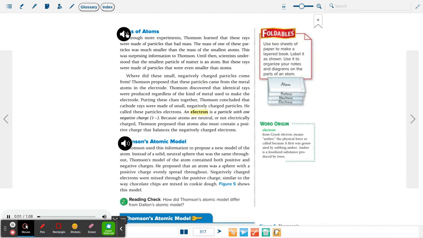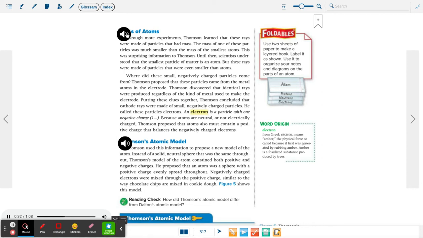Parts of atoms. Through more experiments, Thomson learned that these rays were made of particles that had mass. The mass of one of these particles was much smaller than the mass of the smallest atoms. This was surprising information to Thomson. Until then, scientists understood that the smallest particle of matter is an atom. But these rays were made of particles that were even smaller than atoms. Where did these small, negatively charged particles come from?